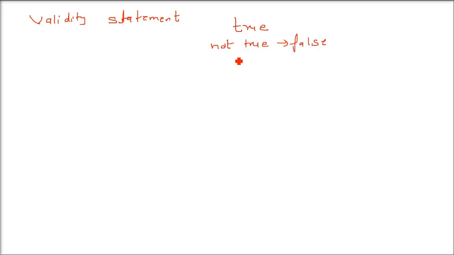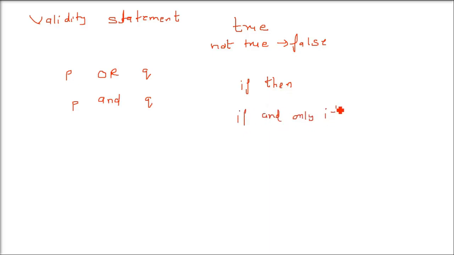But this totally depends upon which of these special words you're using, like "or" between two statements, or "and", or which of the implications you are using. Implications we learned last time: if then, if and only if.